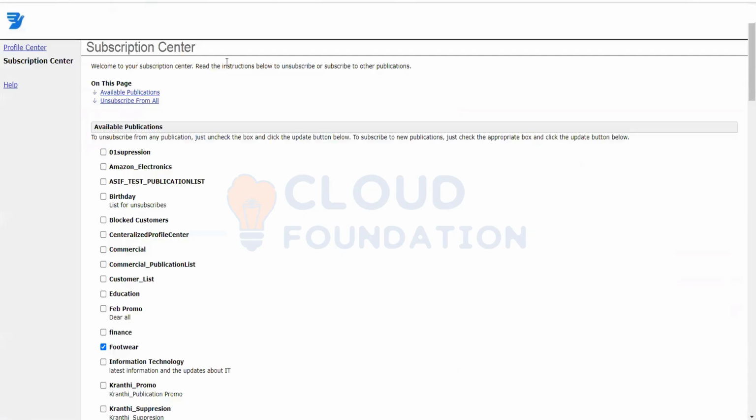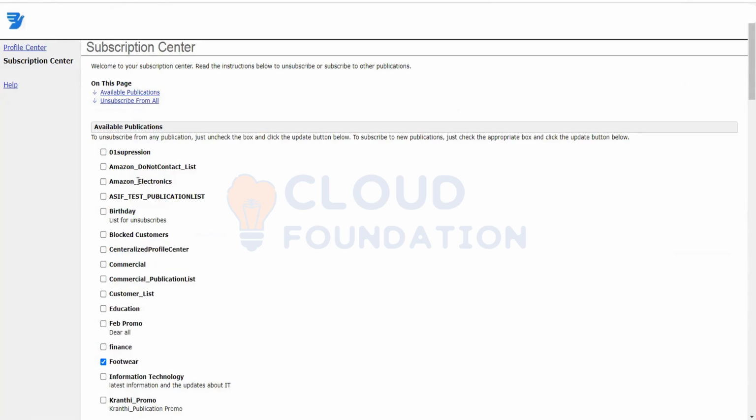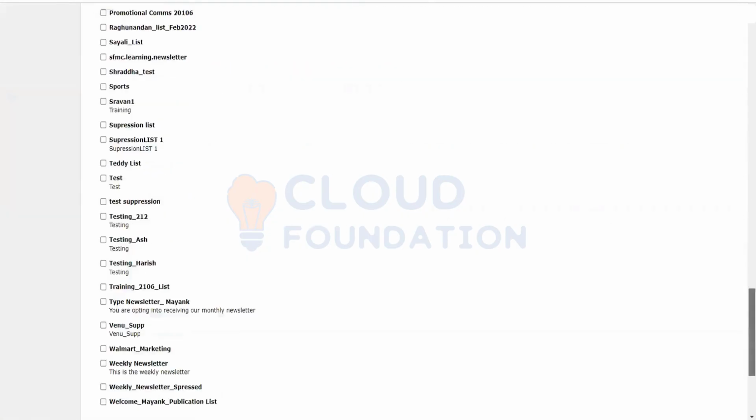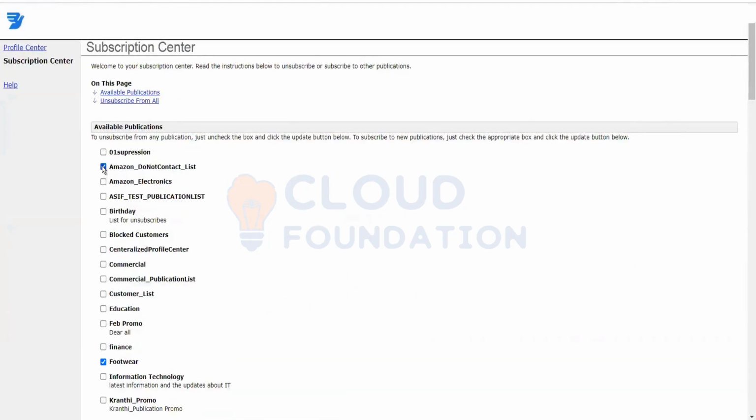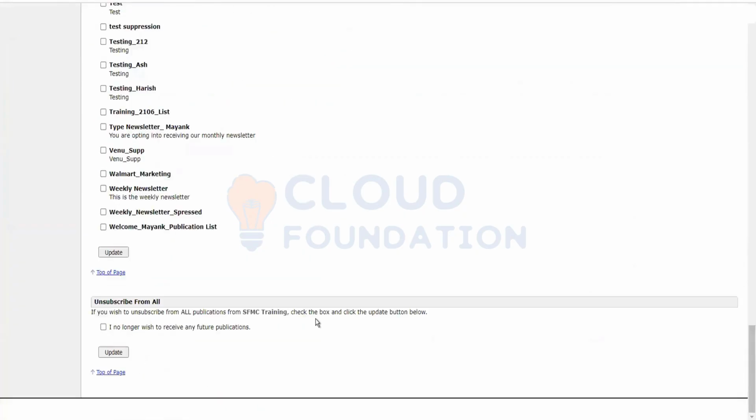Let me refresh this page. We have this Amazon do not contact list, right? We can make it available on the page, and then if somebody doesn't want to receive any communication, then either we have this option to unsubscribe, or what we can do is have this do not contact list, and they can click on this and click on the update button.